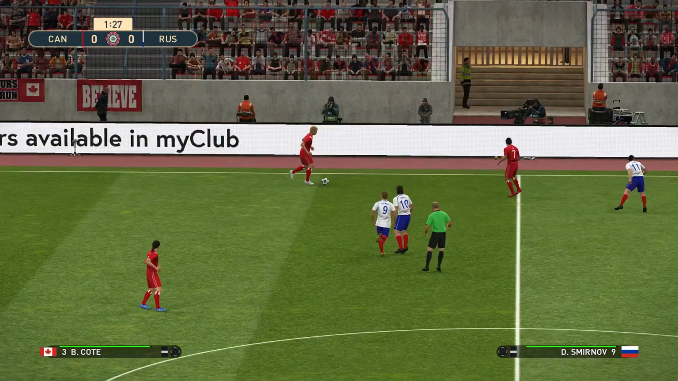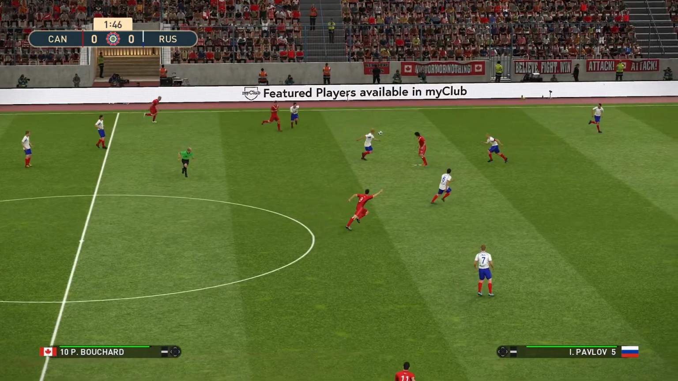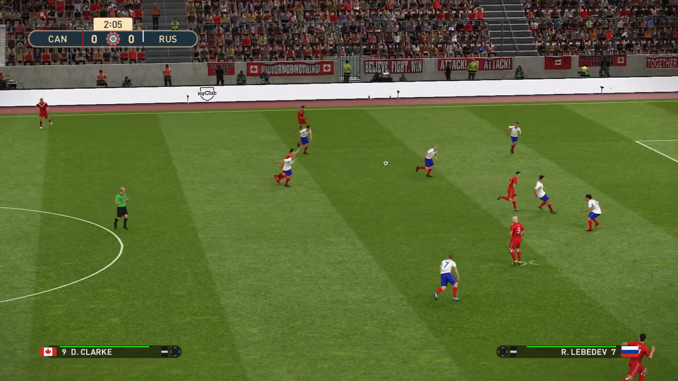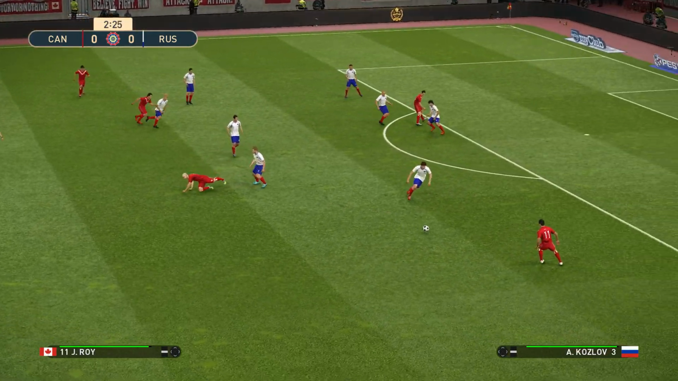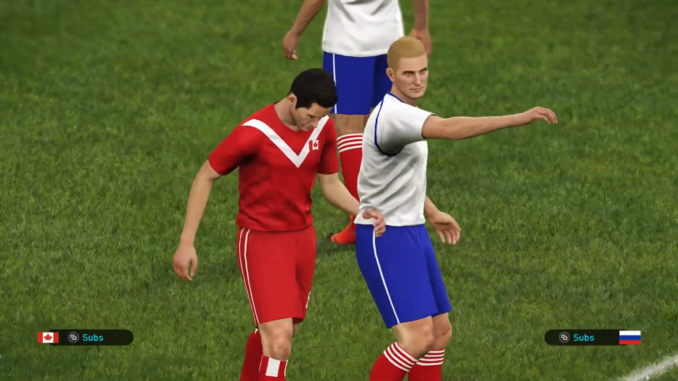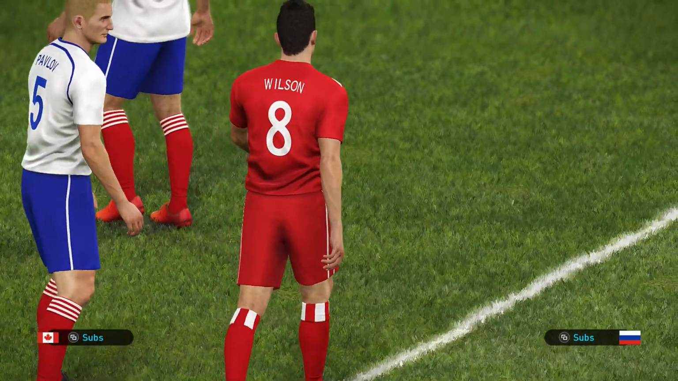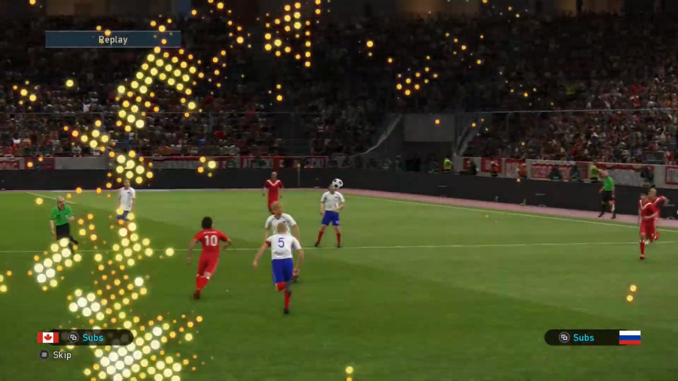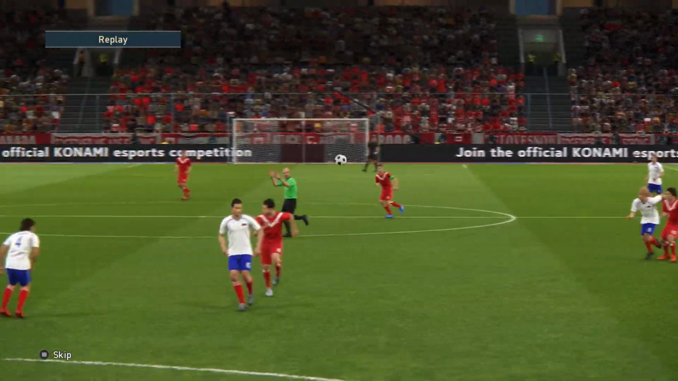Here's Coate, Bouchard, Clark, Roy, plays it into Wilson. Wilson shoots and it's wide. Early chance for the Canadians. Wilson frustrated, he could have done better.